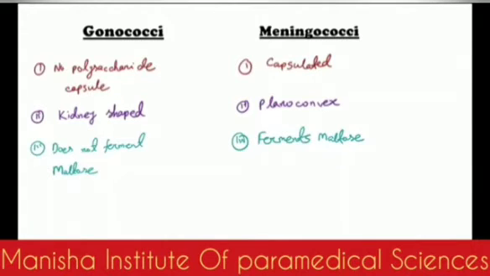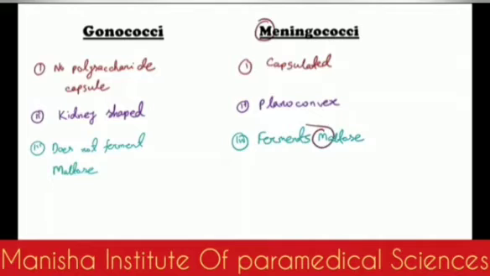This is a very important thing. If you want to differentiate between gonococci and meningococci biochemically, you should remember that gonococci does not ferment maltose, but meningococci ferments maltose. It's an easy way to remember: there is M in meningococci and M in maltose.